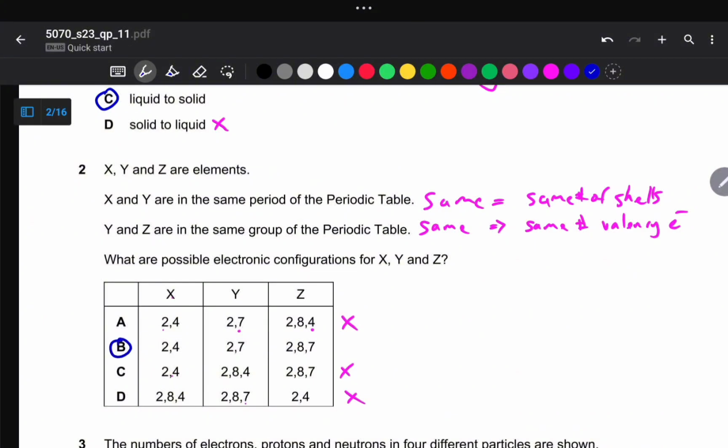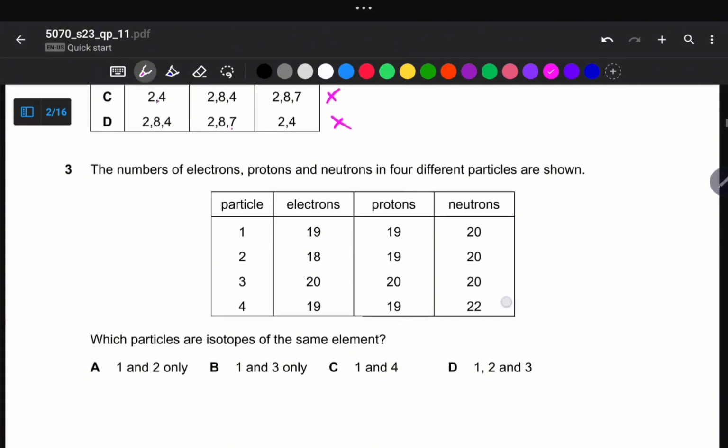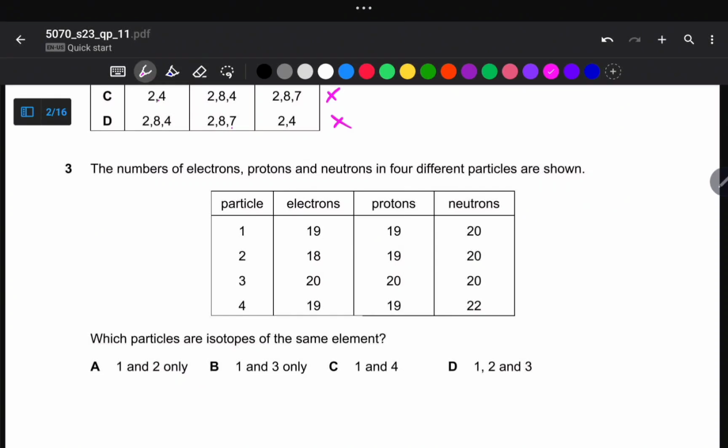So B becomes our answer. So we now move on to the next question, which says the number of electrons, protons, and neutrons in 4 different particles are shown. So here we've got this table with the number of particles, the electron, the proton, and then the neutron, these subatomic particles. They are then required to find which particles are isotopes.